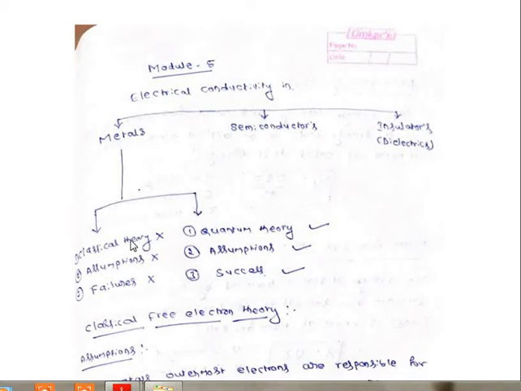After assumptions and failures are discussed, then we will go for the quantum mechanics. So in this quantum theory we have to find out the model. What kind of model they have given and what are their assumptions. Then finally we will go for the success of the quantum theory.